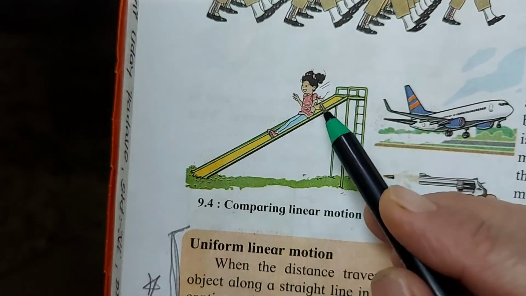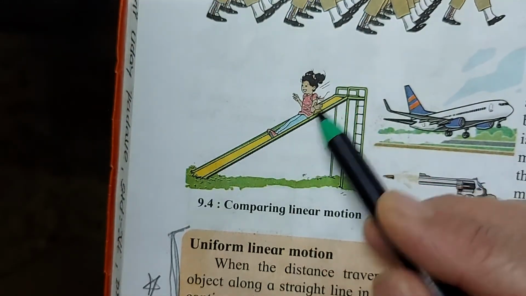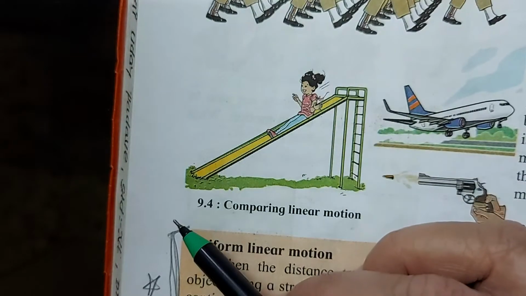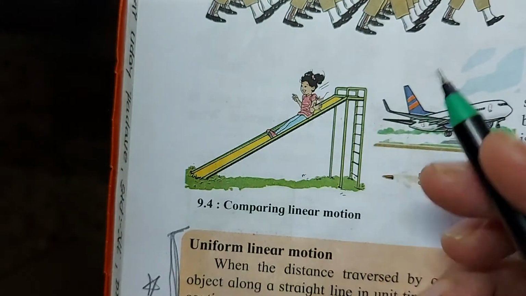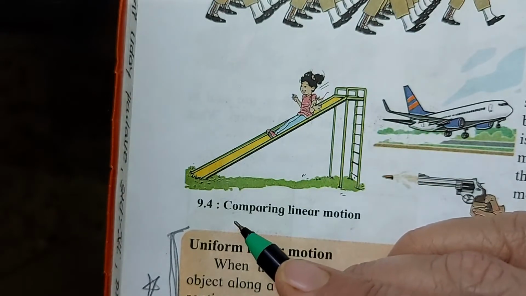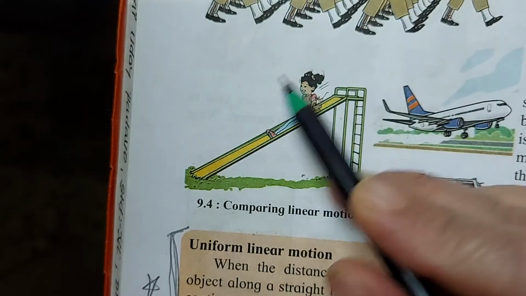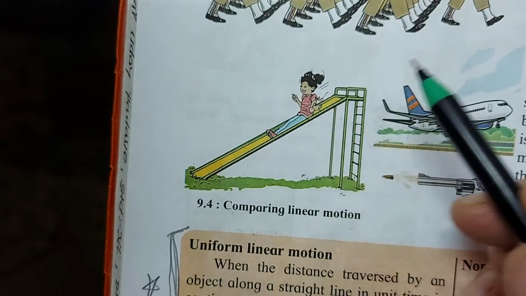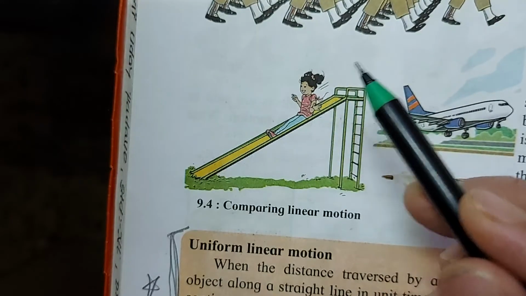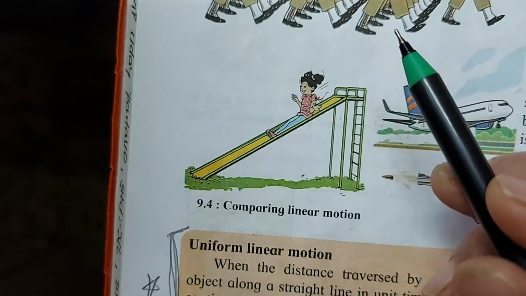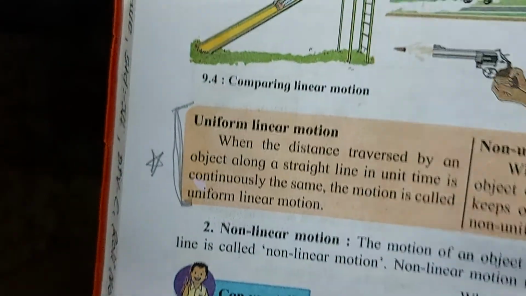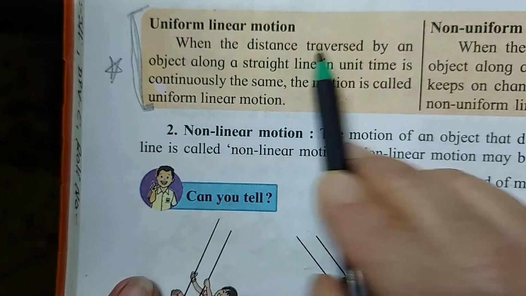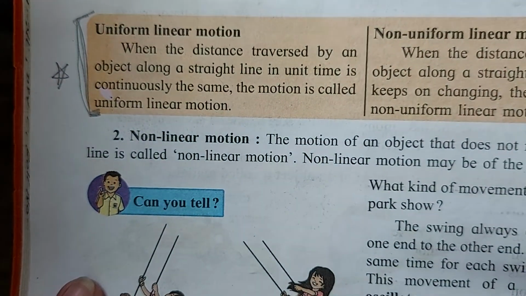Now playing, sometimes the girl will come at a great speed, she will come fast, sometimes she will come slow. So this will be further bifurcated into uniform linear motion and non-uniform linear motion. Now what is the difference between that? You can see here, uniform linear motion and non-uniform linear motion.